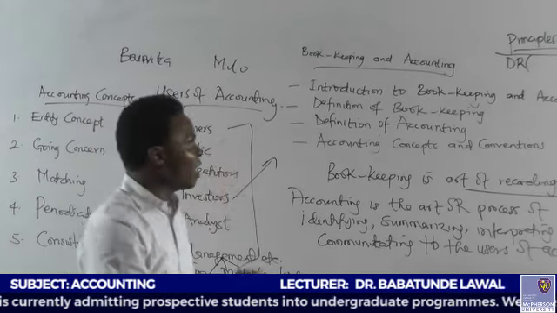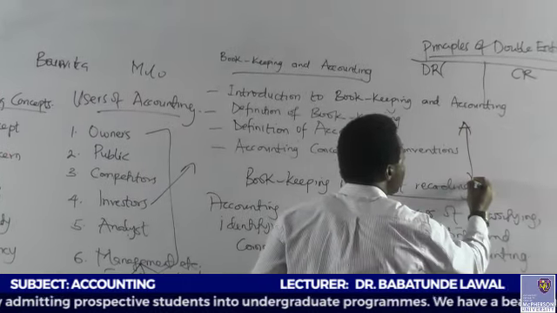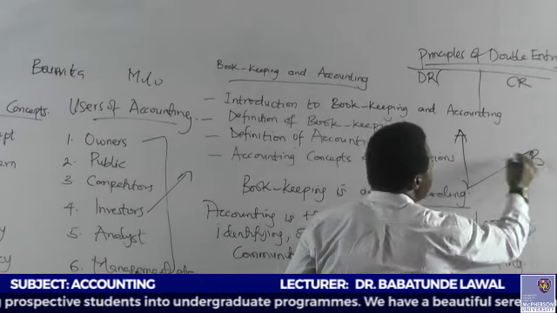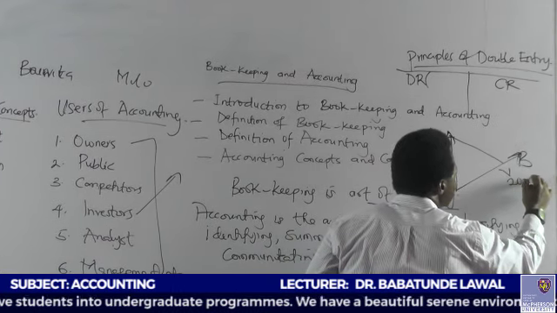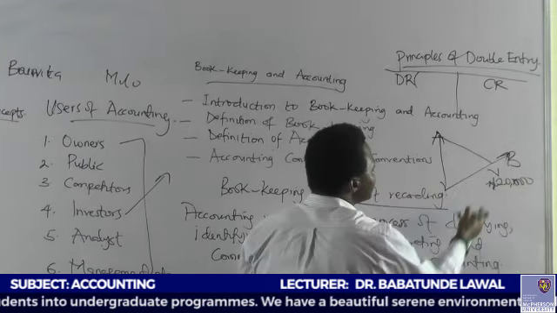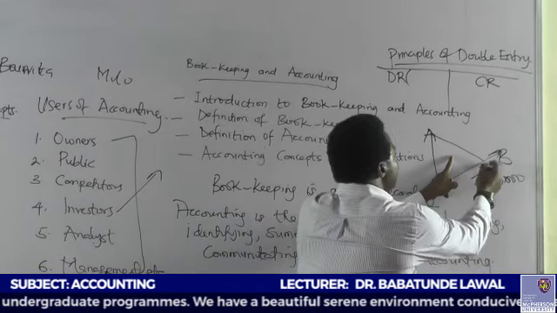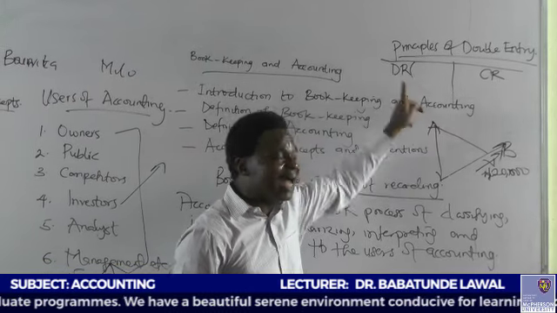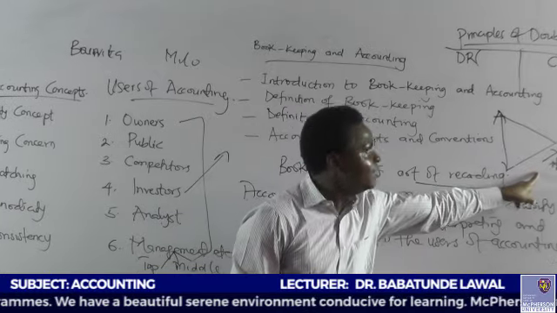With a simple analogy, take person A and person B. Mr. A wants to send money to Mr. B. Mr. A sends 20,000 naira to Mr. B. By the time Mr. A sends the money, the account of Mr. A will be debited, while the account of Mr. B will be credited. That's why accounting is a two-way thing. There must be debit and there must be credit. The sender will be debited, the receiver will be credited.